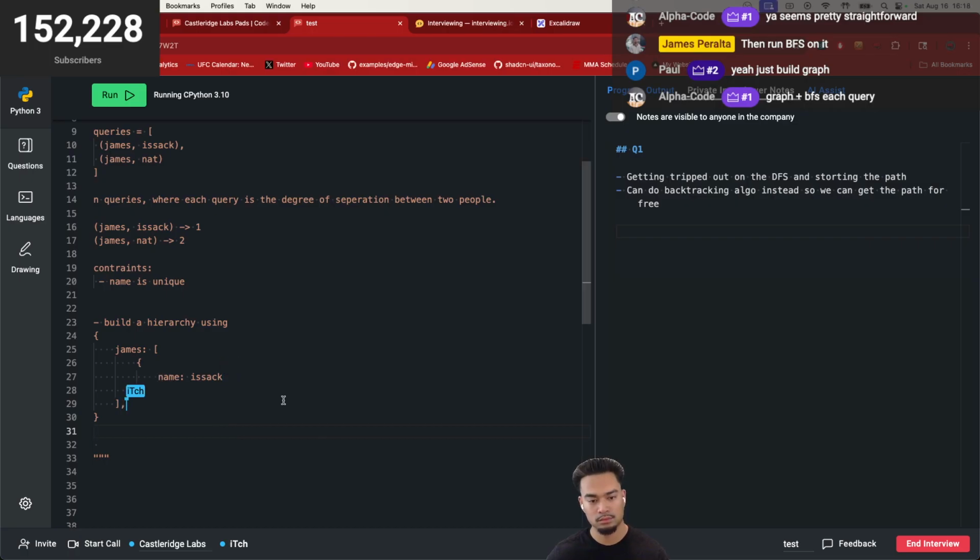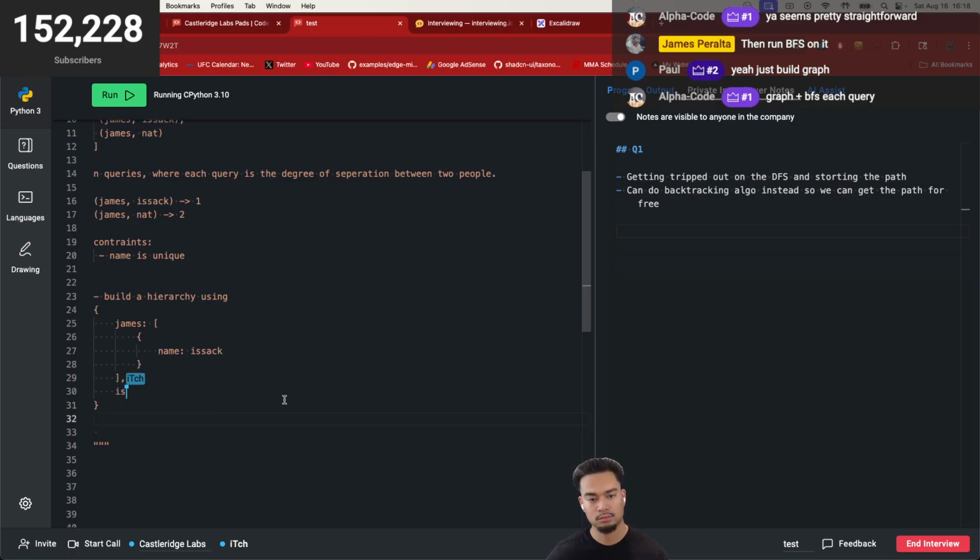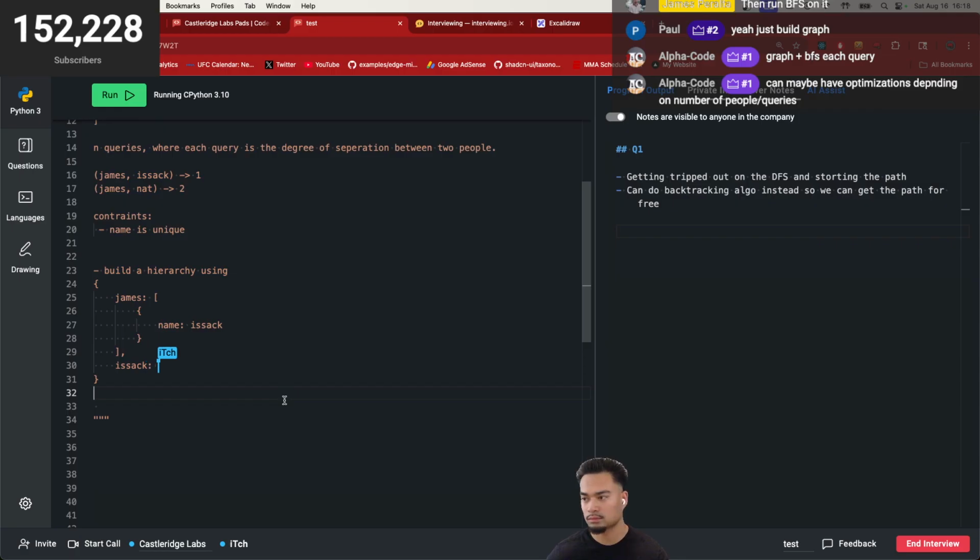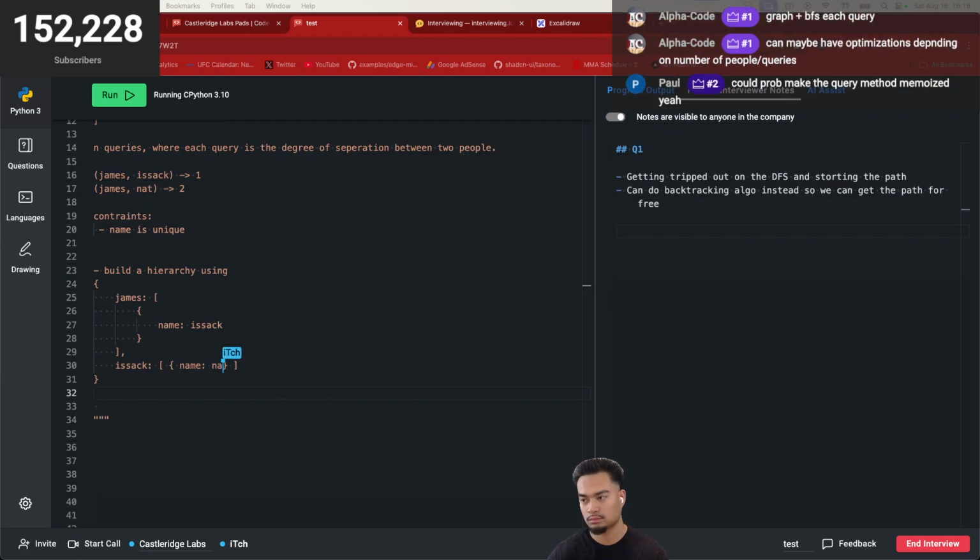Then in the next entry, Isaac links to Nat, and Nat links to an empty array.